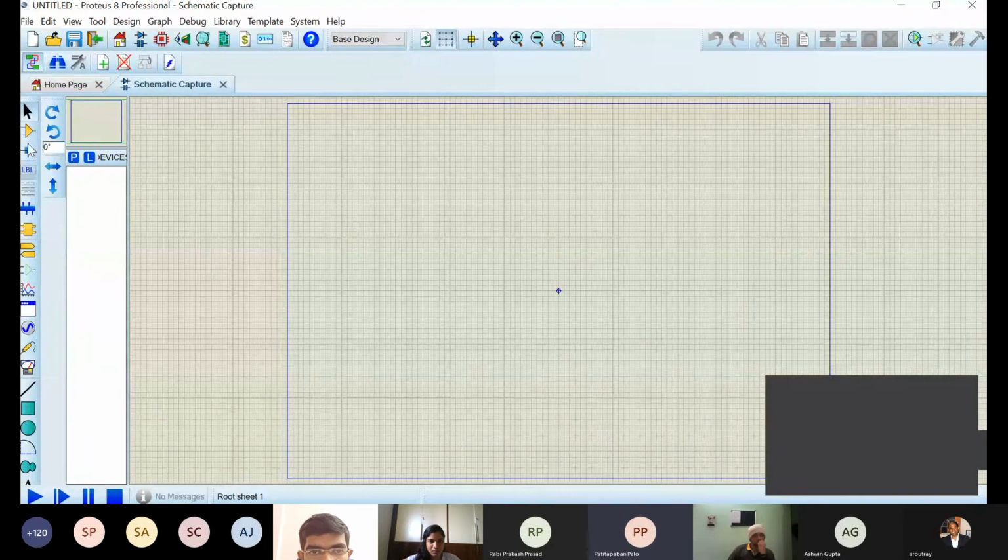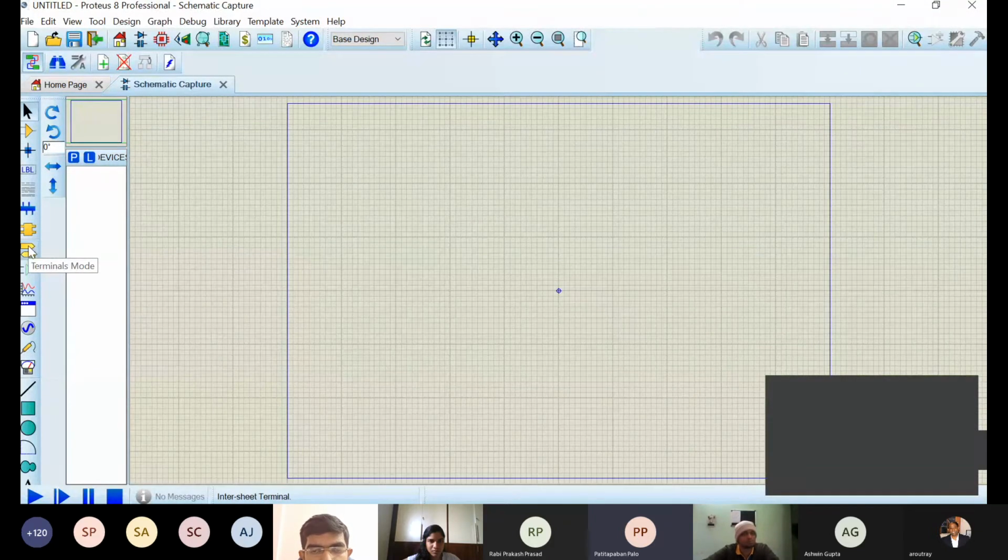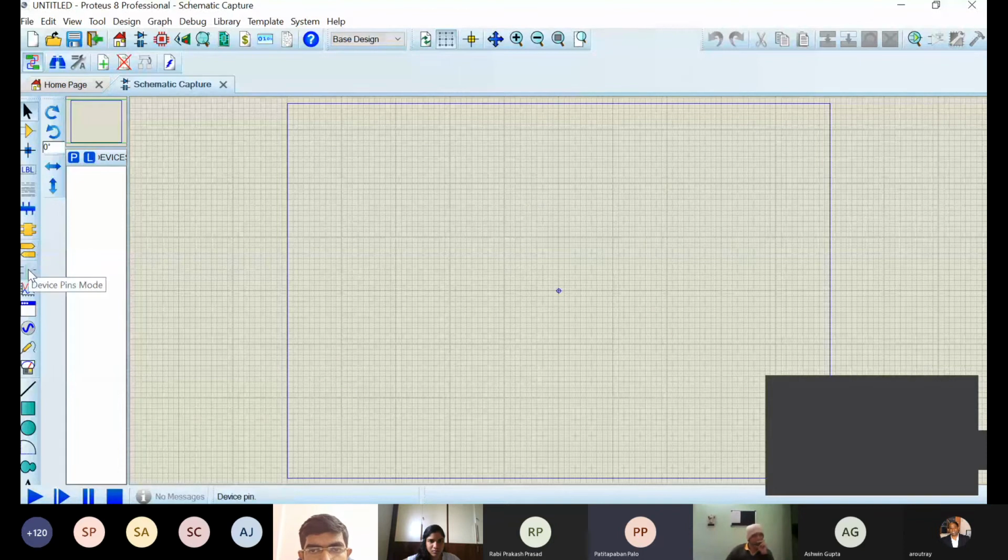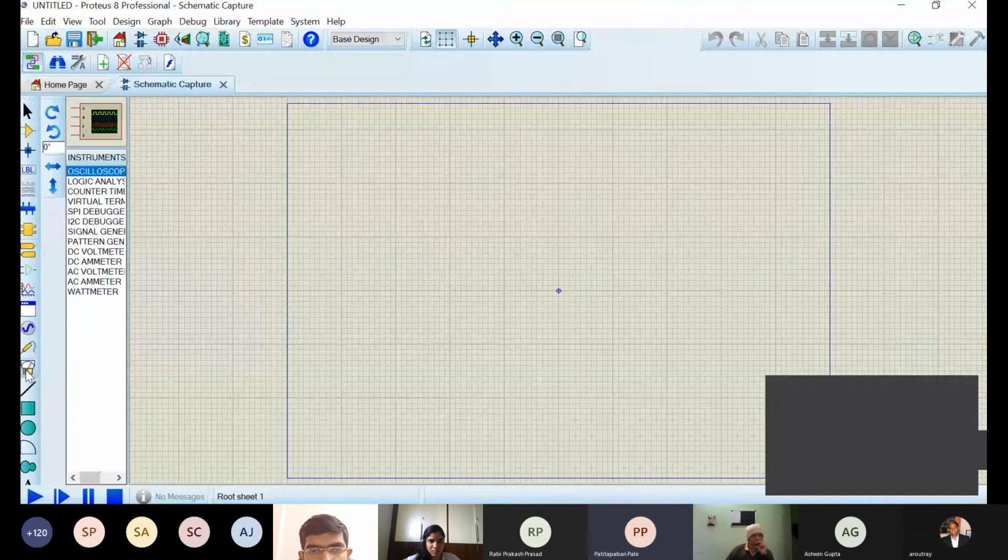Here there are a lot of modes, like you can see, there is a selection mode, component mode, towards the left I am pointing out. Then there is junction dot, wire label. You can use this terminals mode, generally we use it for giving ground and supplies. And this device pins mode and graph mode. There is this generator mode and probe mode. So here you get your oscilloscope. If you design something and you want to verify it using an oscilloscope, you can get it from here.